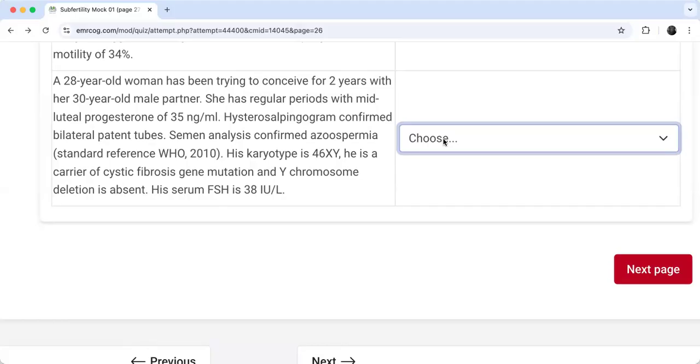Good. Number 3 is sexual dysfunction. So those are the 3 indications of IUI in the NICE guideline of subfertility. Is that one of them?